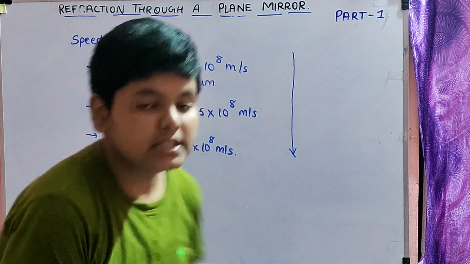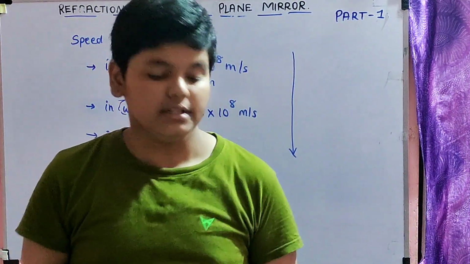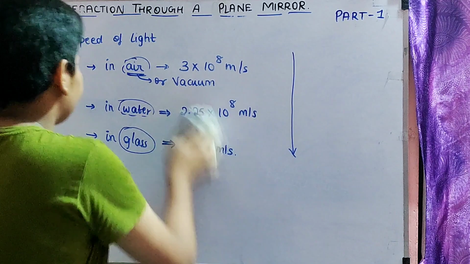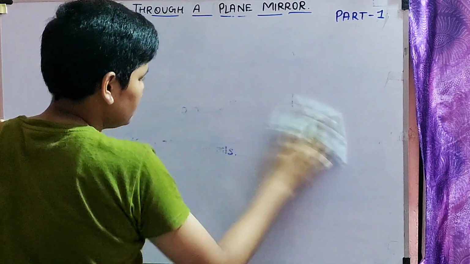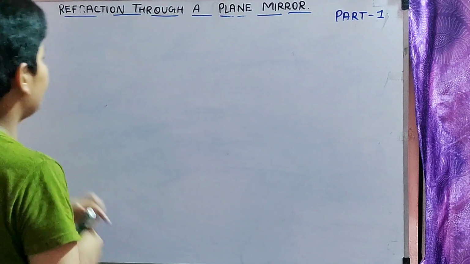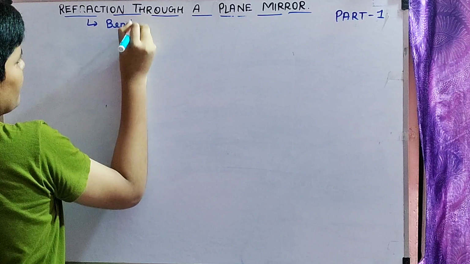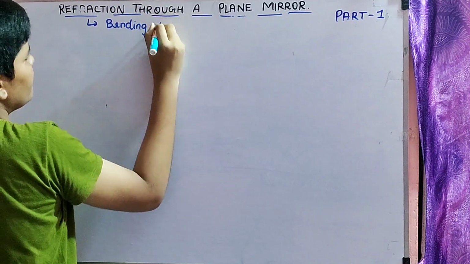So now we will discuss what is optically denser and optically rarer medium. To understand refraction, these terms are very important. So over here, refraction just basically means bending of light. Refraction means bending of light.